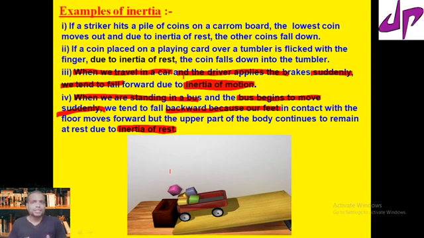Now the explanation is given here. Since our feet are in contact with the floor and that moves forward, but my upper body continues to be in the state of rest. So the feet want to move, the upper body wants to stay at rest. That causes us to lean backward.